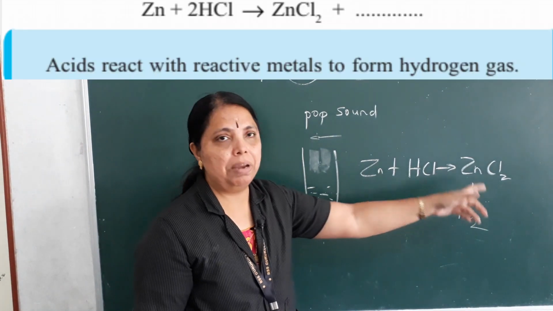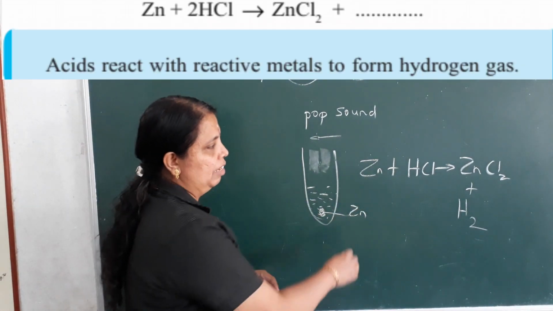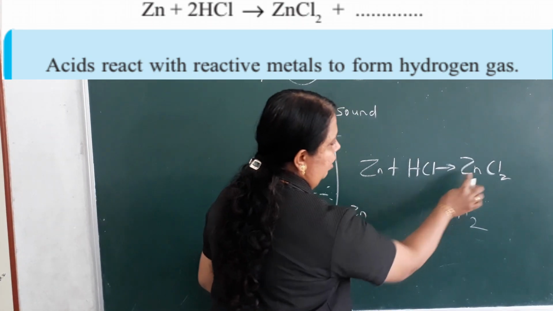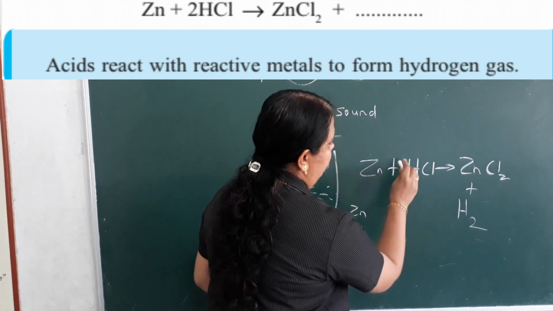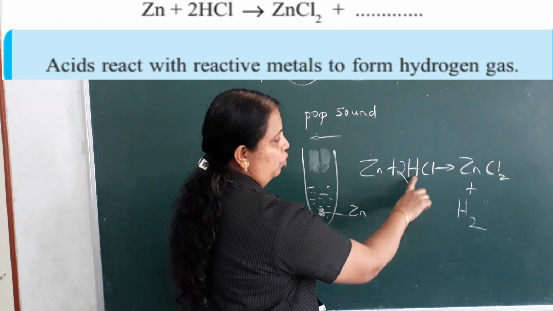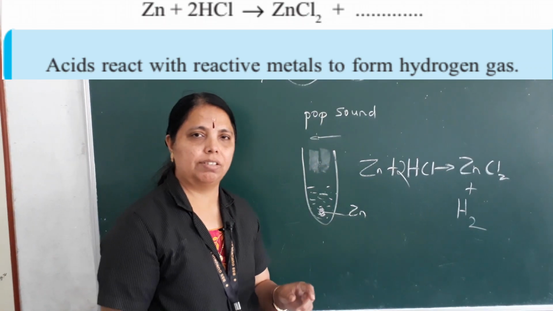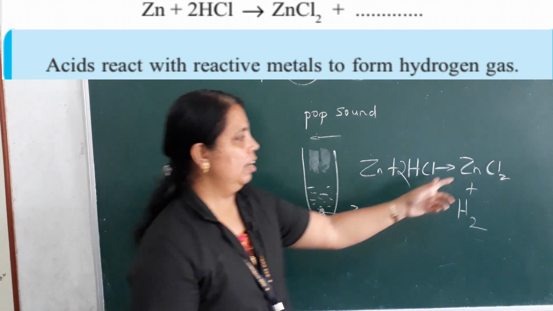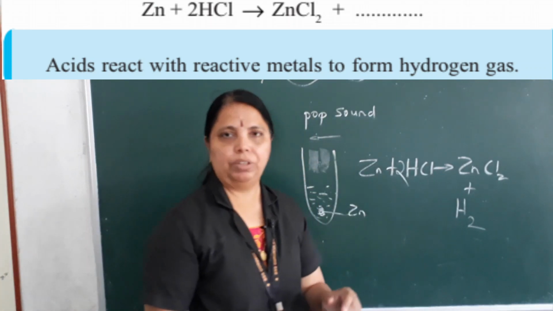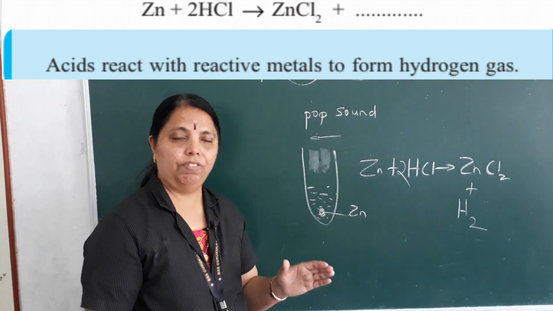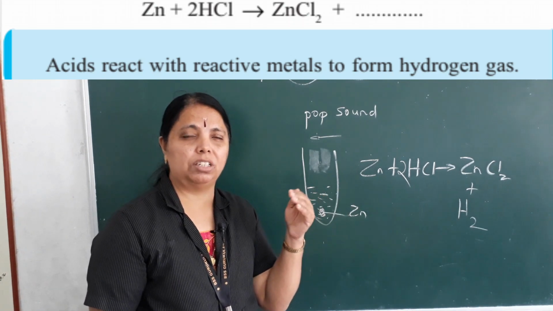Now is this reaction balanced? Balancing also he has studied. One zinc, one hydrogen here, two hydrogen, so put a 2 here. Now 2 chlorine, here also there are 2 chlorine. Now this reaction is balanced. These are the reactants and these two are the products. Okay. Now from this we can come to a very important conclusion.